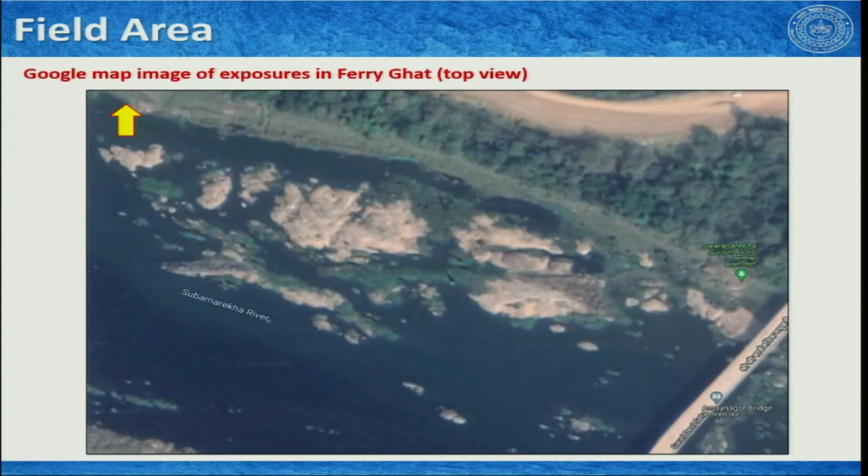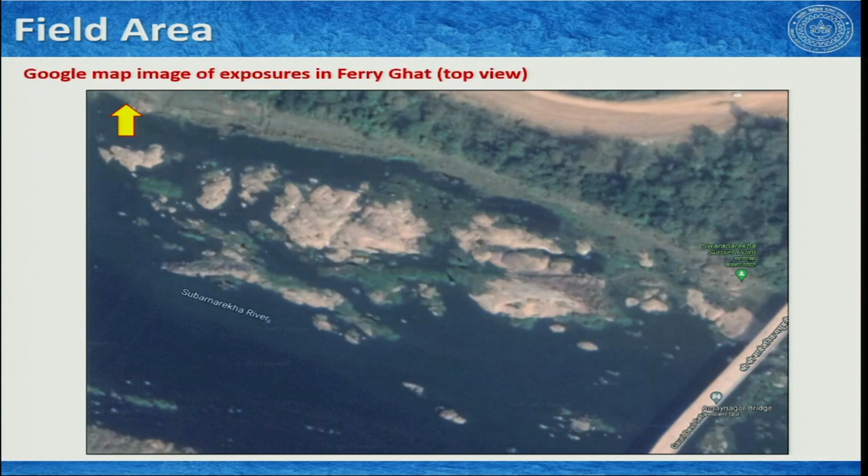What we are going to do now is look at these locations, particularly Ferryghat and also the locations of Harindungri village, in different ways, because we are not in the field physically, we will be looking at things virtually. I will try to give you as much information as I can through different images